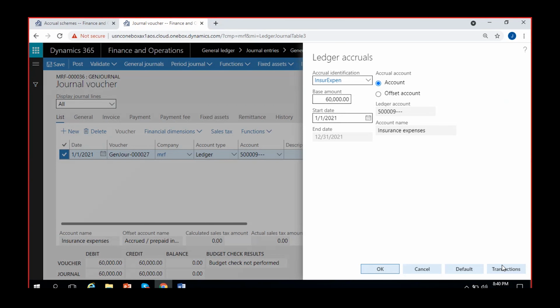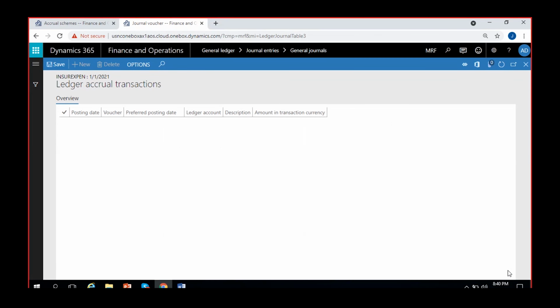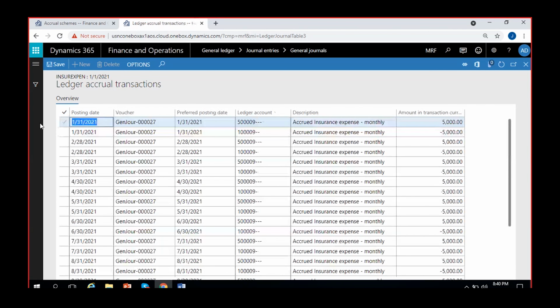I'll click on transactions here. You can see now it is posting transactions for the 31st, 28th, 31st again, 30th. So the end of every month, the last date of every month. That same transaction of insurance expense account is being debited and accrued insurance expense or prepaid insurance expense account is being credited.